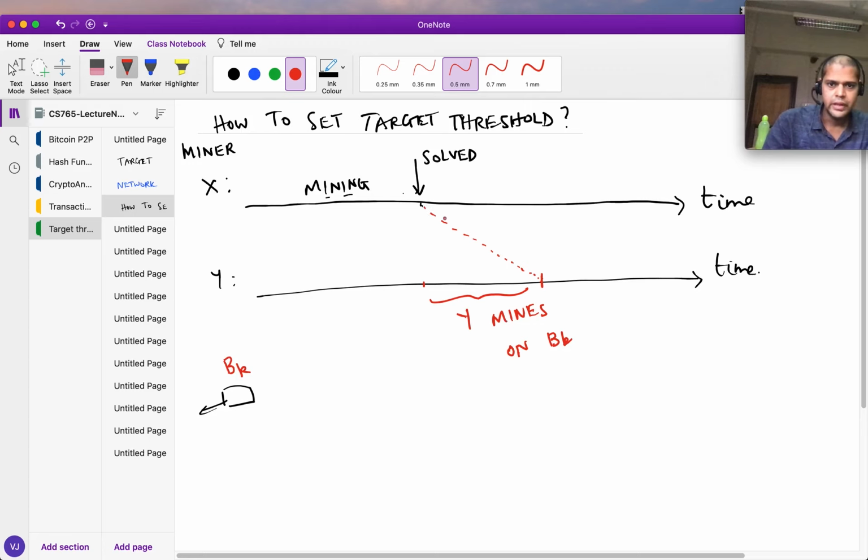So Y is mining, so there's some probability that Y generates a block himself over here. So let's say if Y solves the puzzle here, then we have a fork. So X has generated a block and Y might also generate a block.